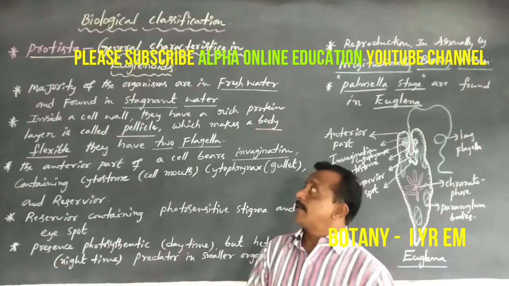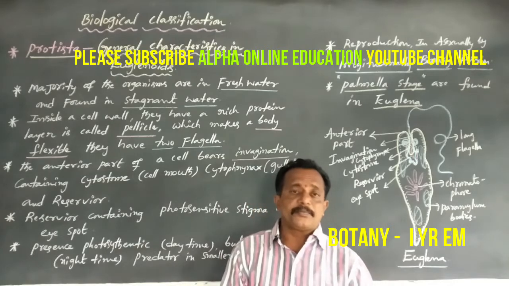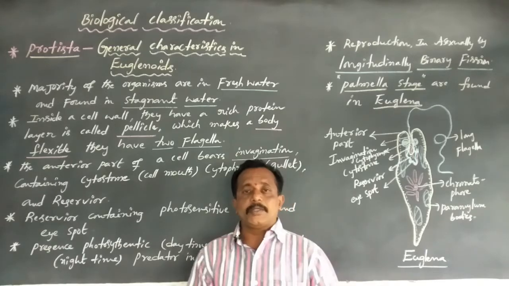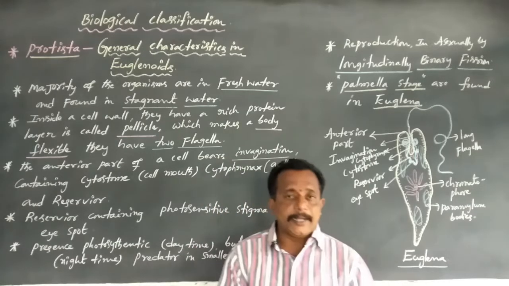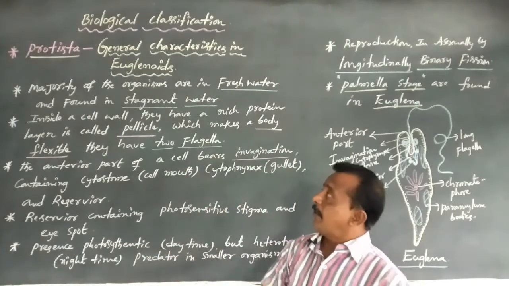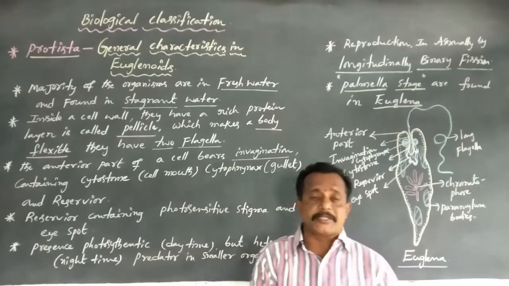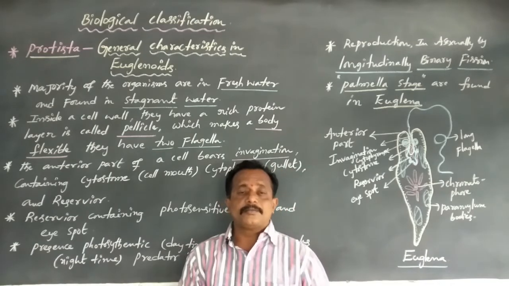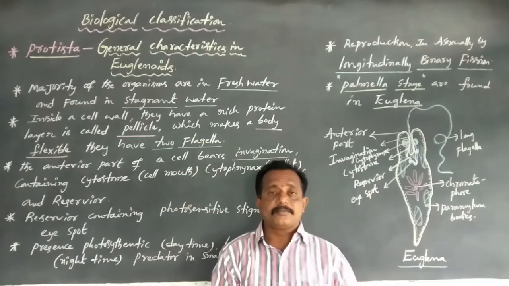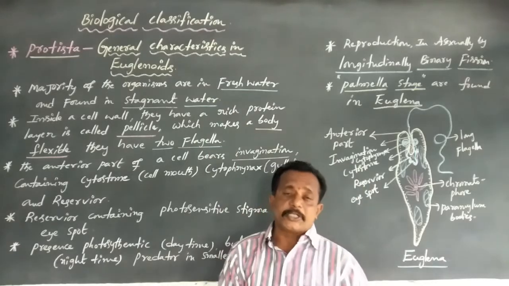In previous classes we discussed protista, including solid features and the importance of crassophytes and dinoblasts. Dear students, today we are going to discuss protista, which includes euglenids. What are the general characteristic features of euglenids? Let us discuss the general characteristics.